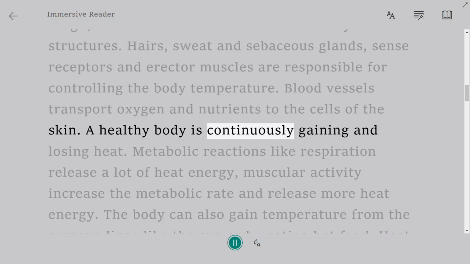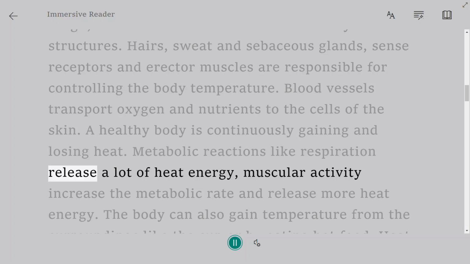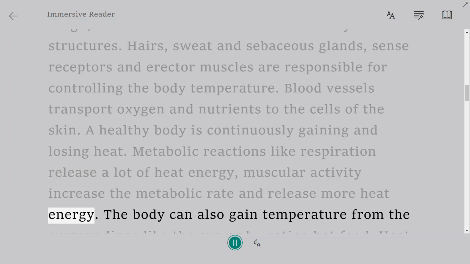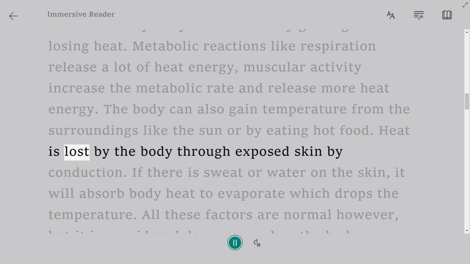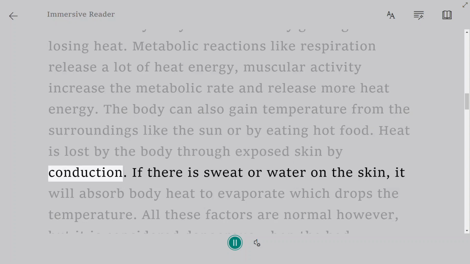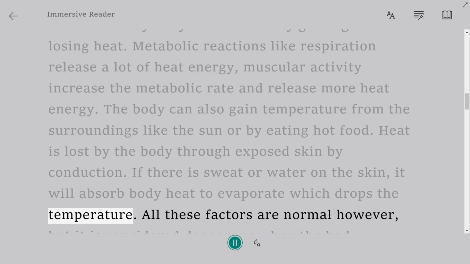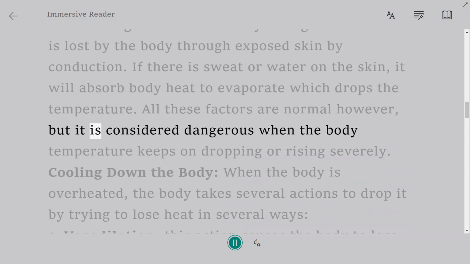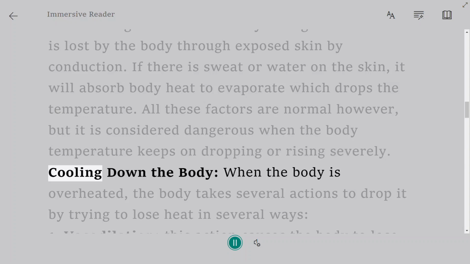A healthy body is continuously gaining and losing heat. Metabolic reactions like respiration release a lot of heat energy, and muscular activity increases the metabolic rate and releases more heat energy. The body can also gain heat from the surroundings, like the sun, or by eating hot food. Heat is lost by the body through exposed skin by conduction. If there is sweat or water on the skin, it will absorb body heat to evaporate, which drops the temperature. All these factors are normal, however, it is considered dangerous when the body temperature keeps on dropping or rising severely.